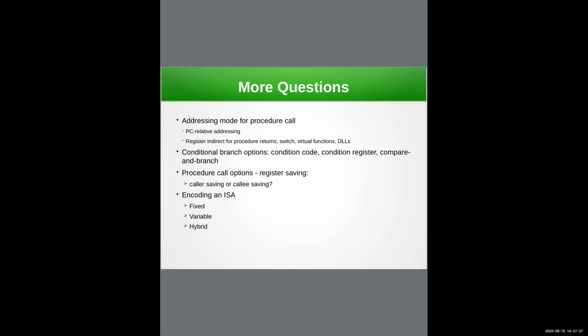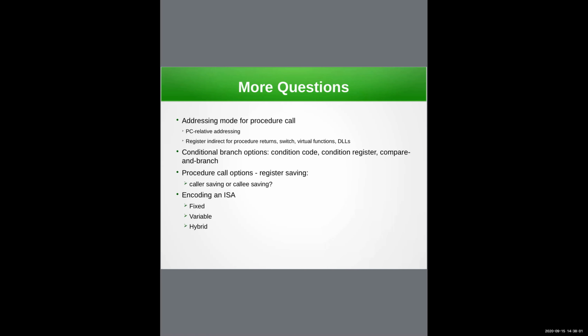Yeah. So before you call the function, you push whatever you need to. There are minimum some registers you need to push. And in addition, the return address that you need to push on the stack.